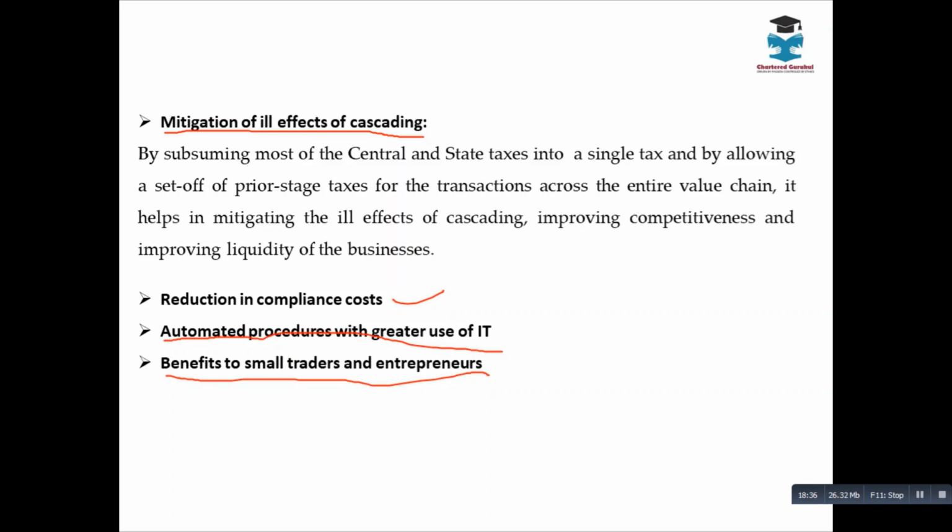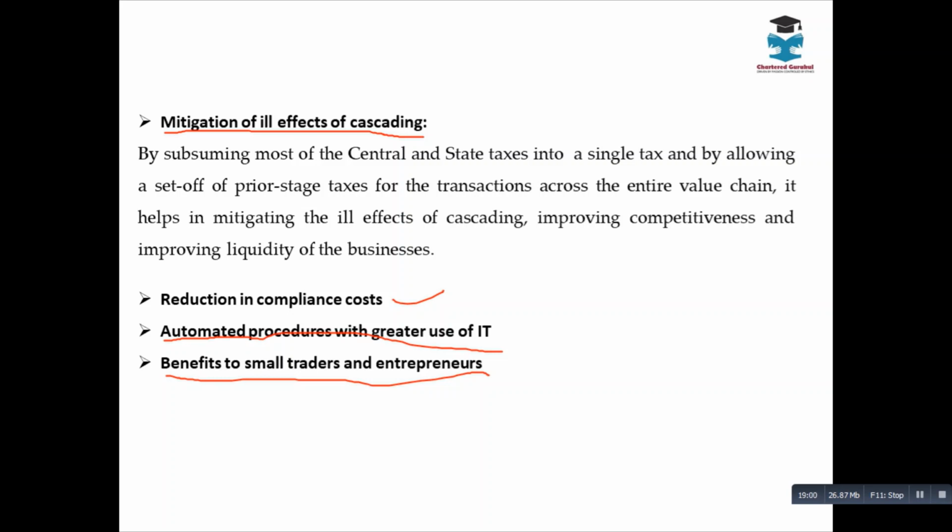Similarly, a service provider never used to be registered under VAT. So if a service provider takes any goods which are used for the purpose of his business, he was not able to take any input tax credit. Similarly, any trader who takes any services which are used for the purpose of his business was not in a position to take input tax credit because he was not registered under service tax.